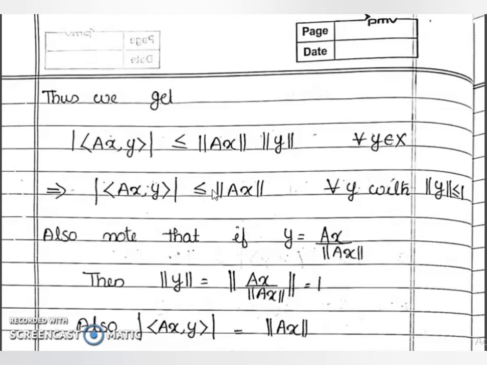Listen carefully. We have modulus of inner product (Ax, y) less than or equal to norm of Ax for every y with norm of y less than or equal to 1. Clear? And if you take y equal to Ax by norm of Ax, then norm of y is equal to 1 and this value is equal to norm of Ax. The maximum value of this modulus is norm of Ax. If you take y equal to this, then the modulus attains its maximum value. Okay, clear?